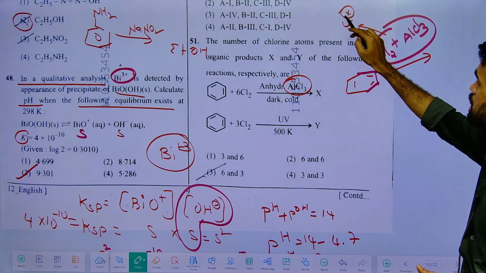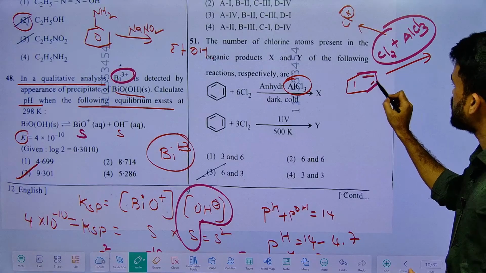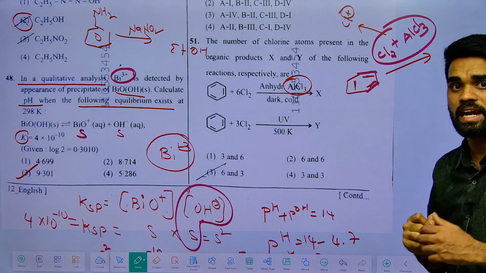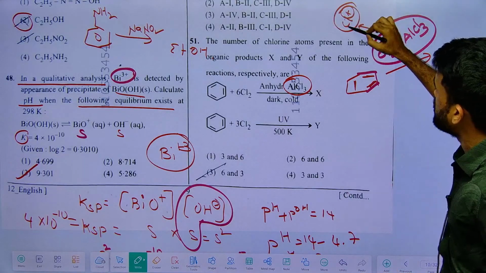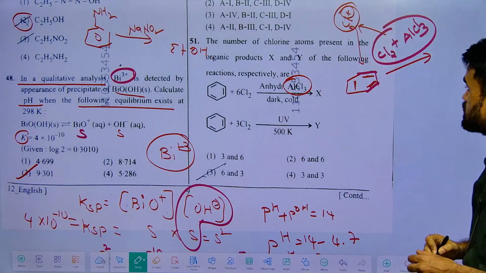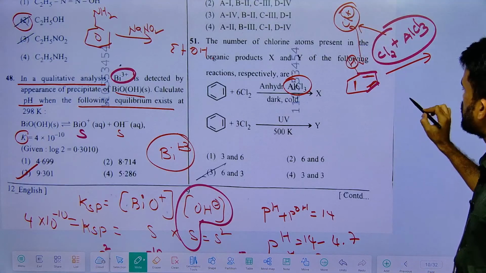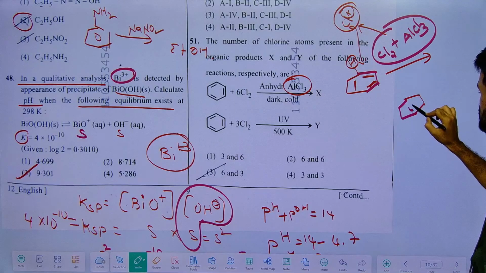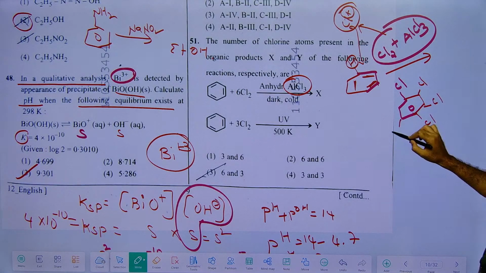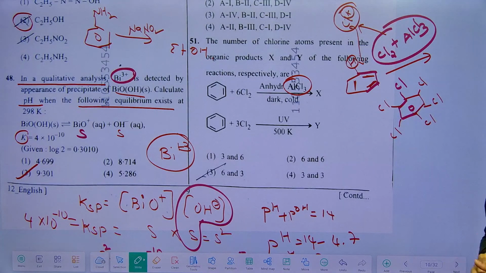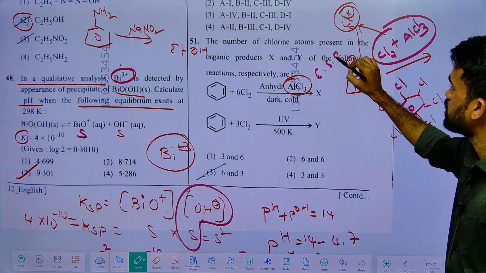Now this Cl plus as an electrophile enters onto the ring, because this benzene ring contains pi electrons, which can act as a nucleophile. So aromatic electrophilic substitution takes place. On each position, hydrogen is replaced by chlorine. Therefore we will see chlorine on all the carbons, and it retains its aromatic nature. It's a simple aromatic electrophilic substitution reaction.